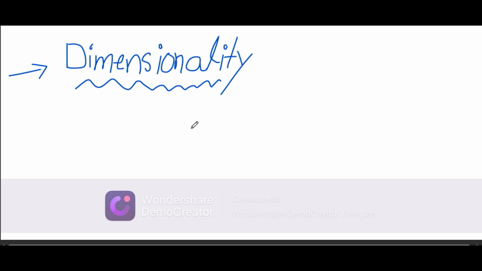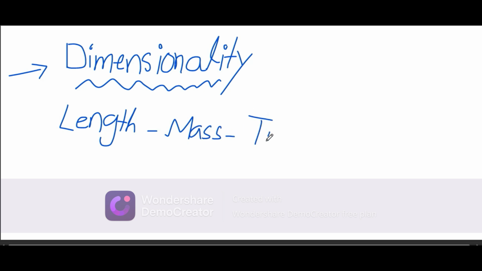Now, dimensions are defined as direction-defining fundamental quantities such as length, mass, and time. Even so, you can add a lot of other fundamental quantities such as ampere, luminous intensity, or potential, like any type of energy, or you can add amount of substance, mole.